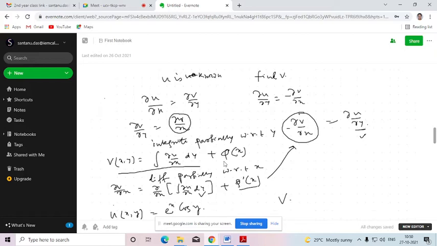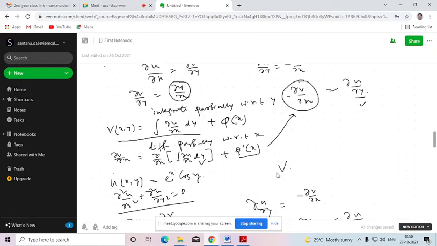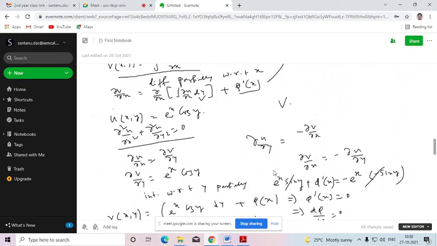Is that clear? Yes, sir. Now I am giving one example, then I hope you will be able to understand the method quite clearly. Here it is given that u is e to the power x cos y.